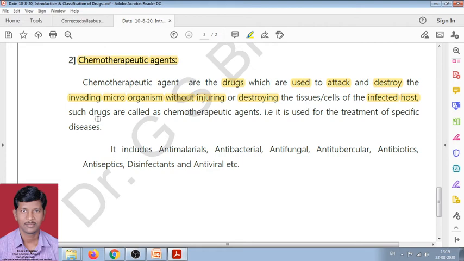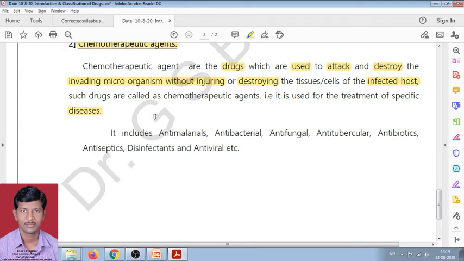Now, these drugs are used in the treatment of specific diseases. For example, these drugs include anti-malarial, antibacterial, antifungal, antitubercular, anti-cancer, antibiotic, antiseptic, disinfectant, and antiviral.